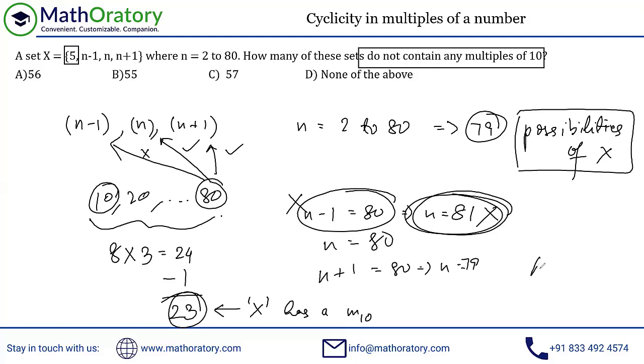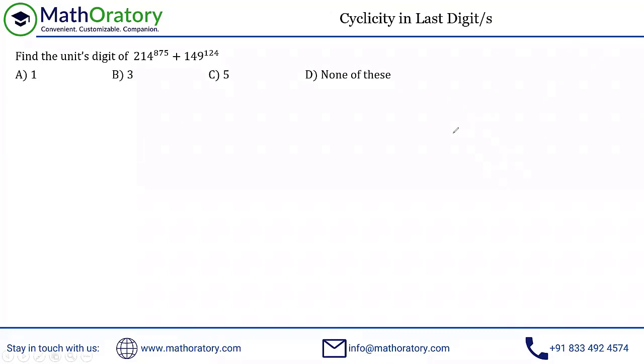So the final answer should be 79, all the cases here, minus these 23 cases, which results in 56 allowable values of n. So that is option A in this case. It's a pretty straightforward question. I mean, most of you might have already figured this out yourself.